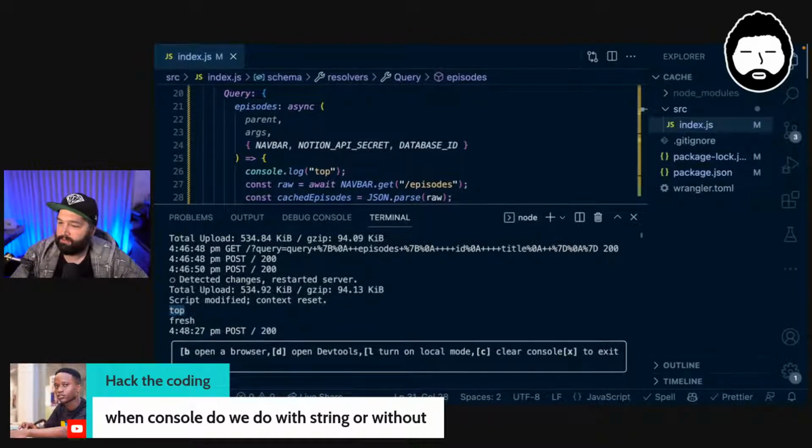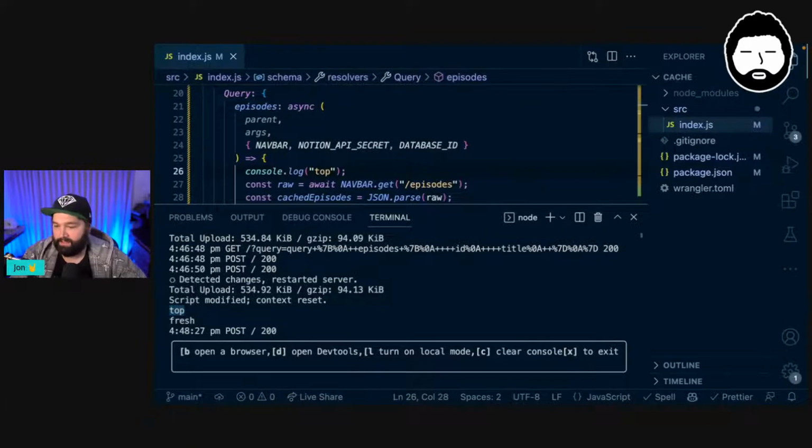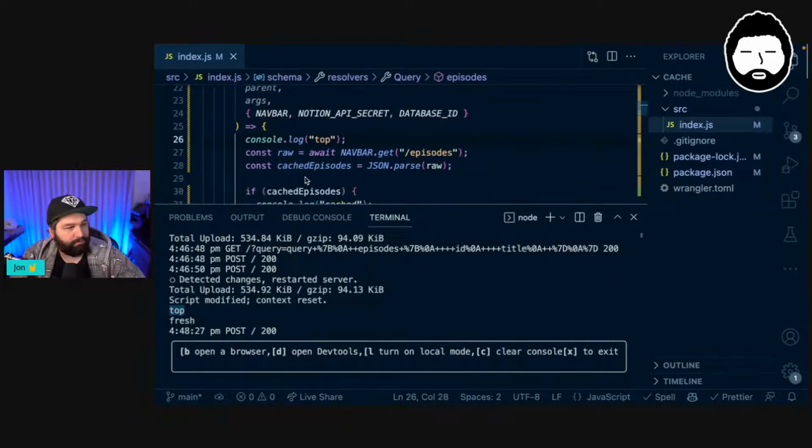When console logging, do we need to do it with a string or without? So console.log is super powerful for debugging. The reason is that you can give it basically anything and it can work out how to print it out for you.